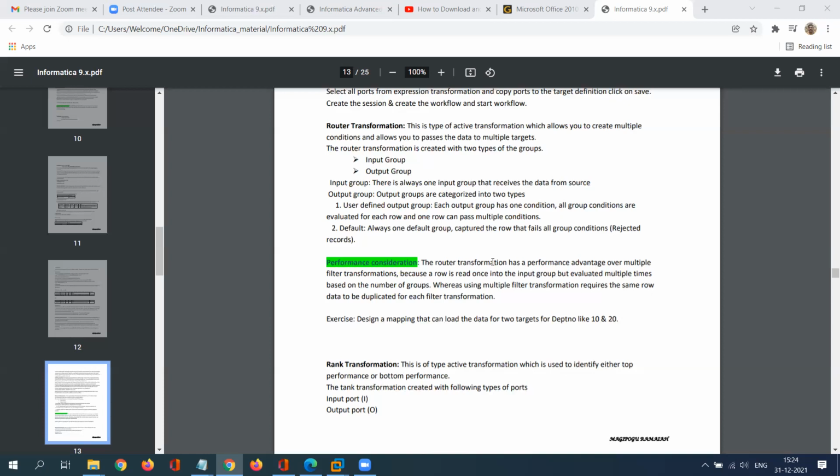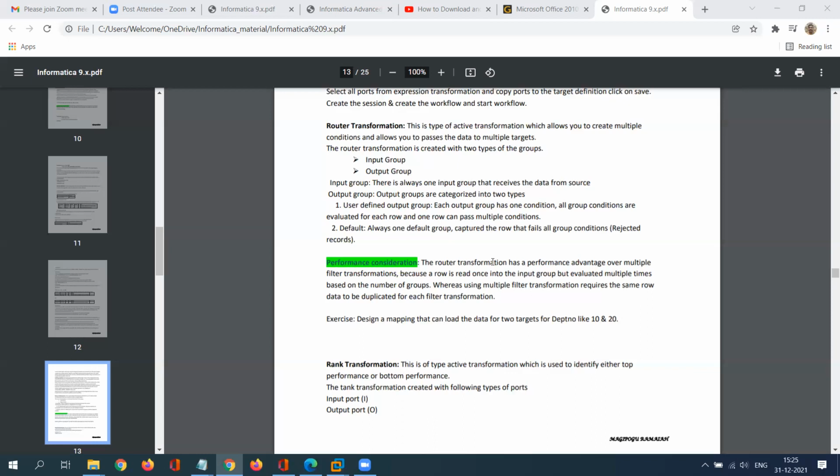To achieve this requirement, I have to use three filter transformations, each filter transformation having a single condition. As per the condition, data will flow to the next level. If a particular record coming from the source does not satisfy the condition, it will be rejected. So for three conditions, I need to use three filter transformations.